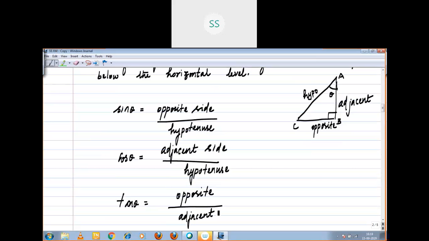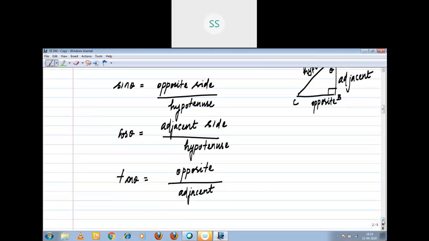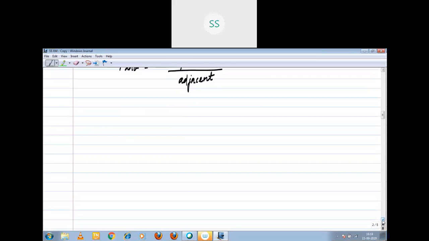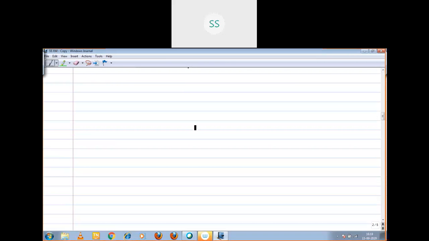Tan theta equals opposite side by adjacent. Got it, children? Opposite side by adjacent. Most probably we used to apply tan theta, either for height or distance.